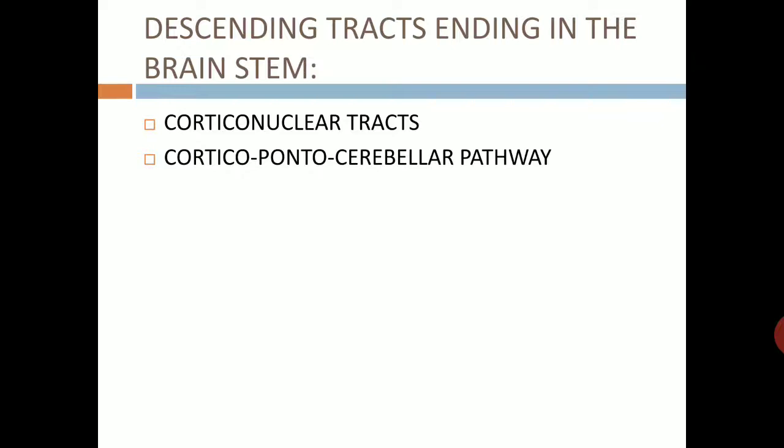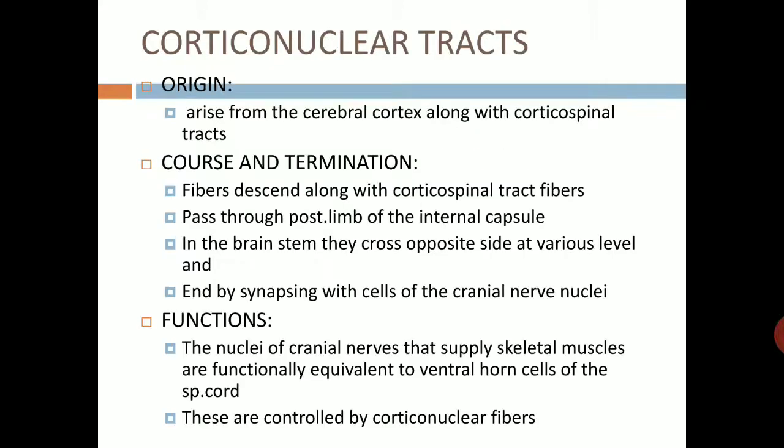Now another group, descending tracts ending in the brainstem: corticonuclear tracts and corticopontocerebellar pathway. Corticonuclear tract, origin: it arises from the cerebral cortex along with the corticospinal tract. Course and termination: fibers descend along with the corticospinal fibers, pass through the posterior limb of the internal capsule, and in the brainstem they cross to the opposite side at various levels and end by synapsing with the cells of cranial nerve nuclei.